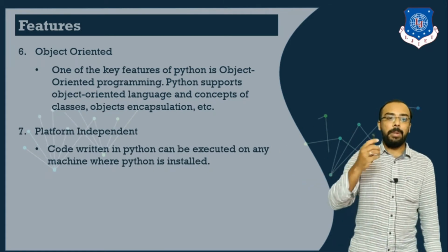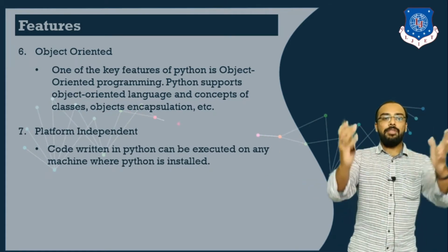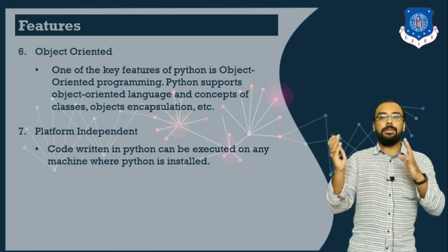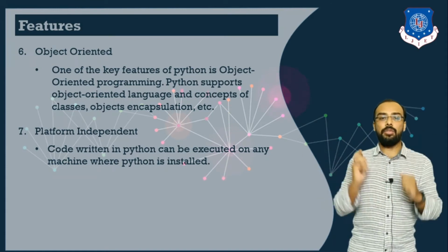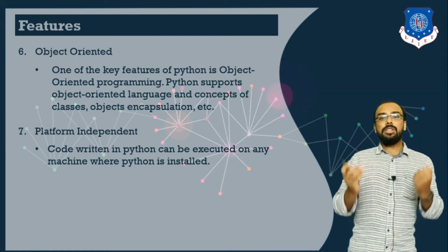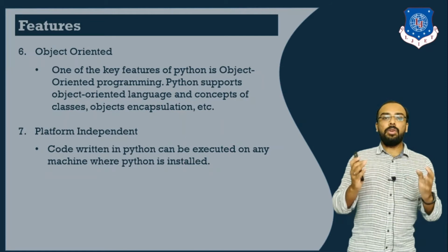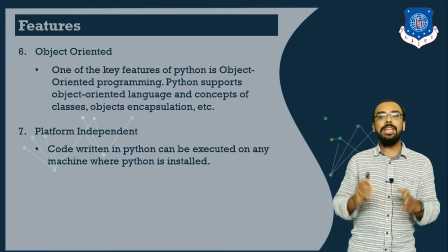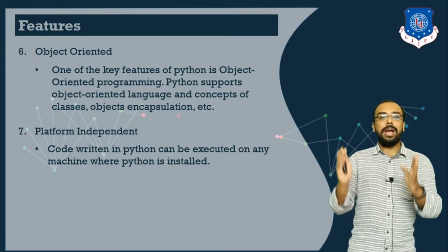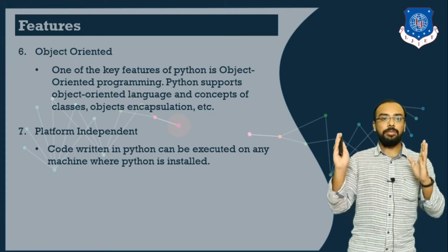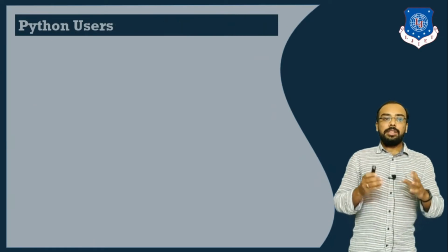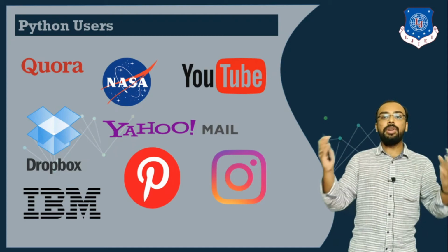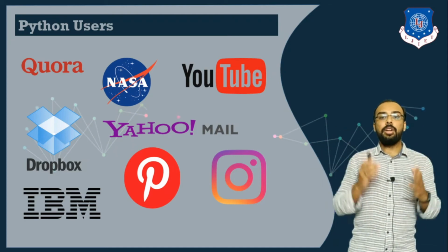So what do you mean by platform? Platform is an environment on which your program is running. Platforms are of two types, hardware platform as well as software platform. So why is it known as platform independent? Because the code once written in Python can be executed on any other machine on which Python is installed.